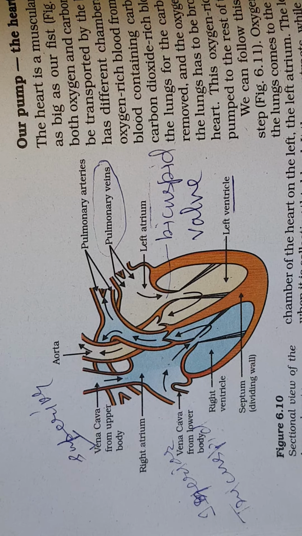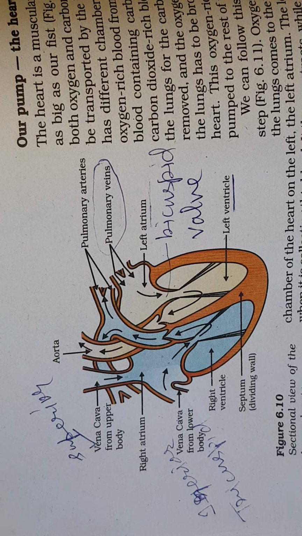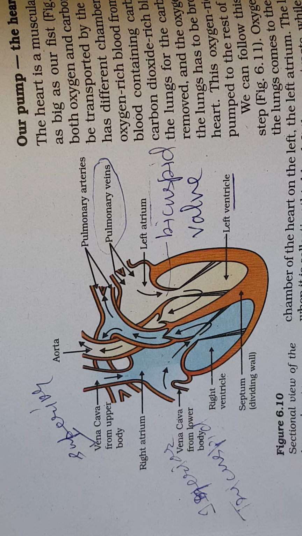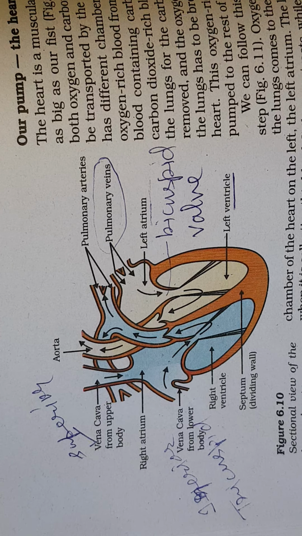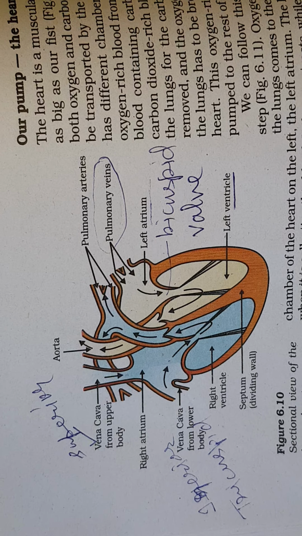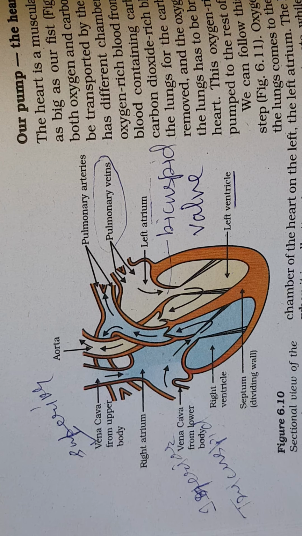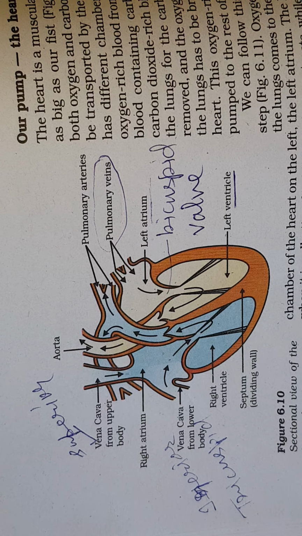Now, there are differences between veins and arteries. Arteries are connected to the aorta and thus to the heart. So, therefore, blood flows with jerks in arteries. But in veins, it flows smoothly. Arteries do not have valves. There is no possibility of backflow of the blood, because blood is flowing through jerks in one direction only. In veins, since the blood flows smoothly, valves are present to prevent backflow of the blood.